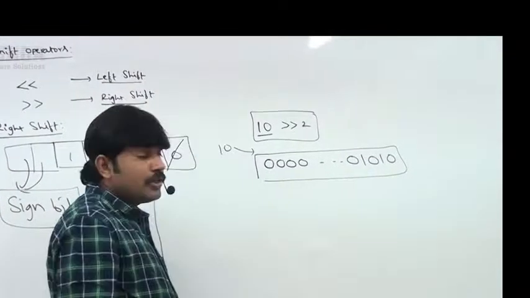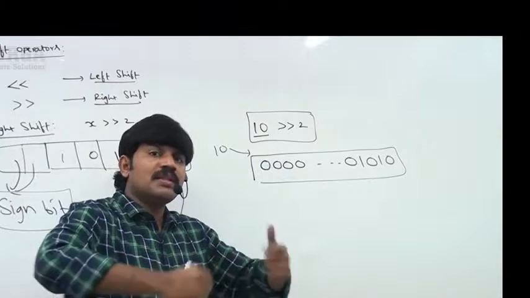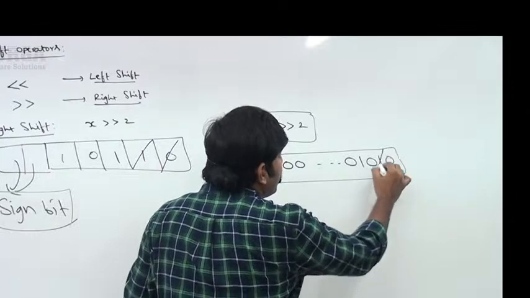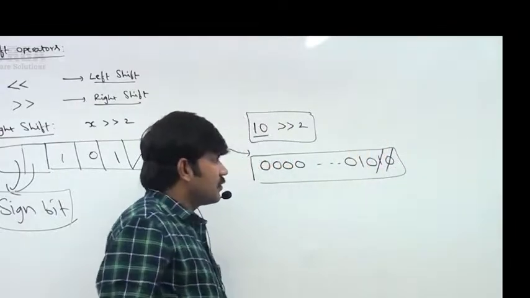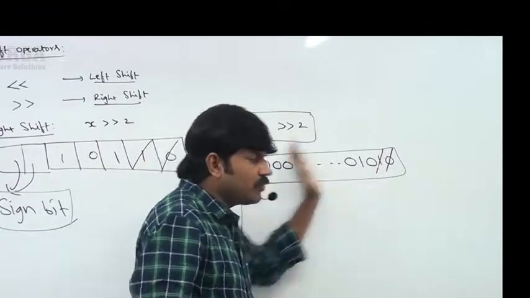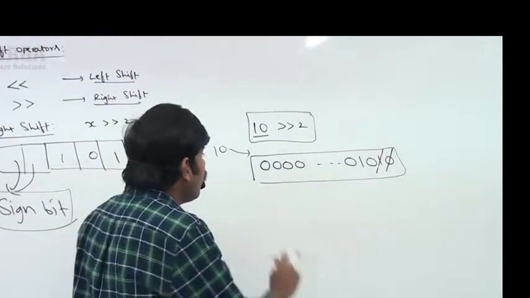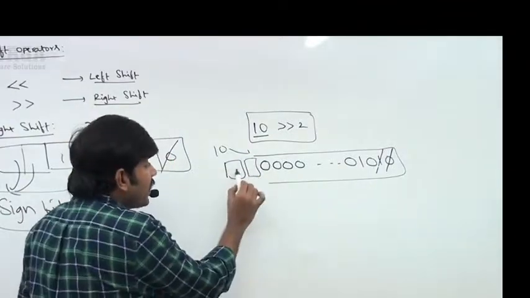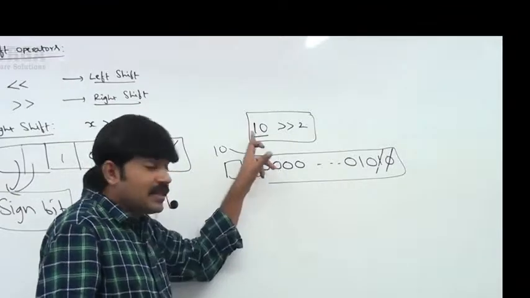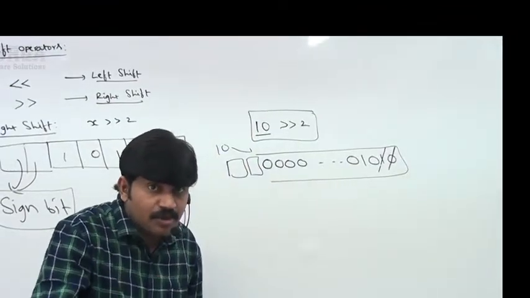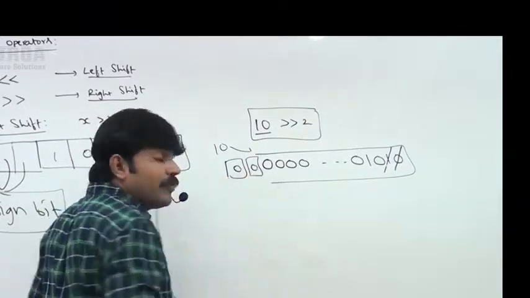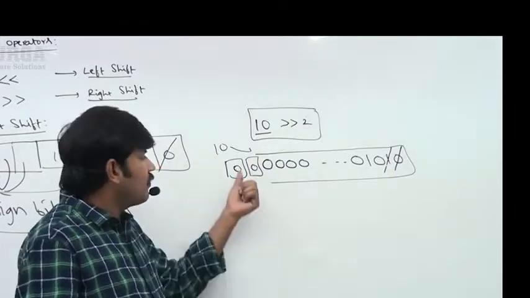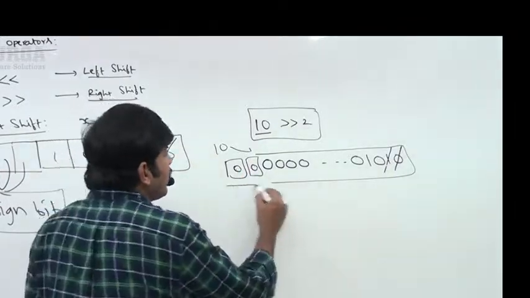Now shift these bits 2 cells to the right. If I move 2 cells to the right, these two bits will be gone. Moving to the right side, 2 bits are gone. Now at the left hand side, 2 vacant cells will be formed. These vacant cells we have to fill with the sign bit. 10 is already a positive number, that's why the sign bit is 0. If it's a negative number, we have to fill with 1. Don't forget: if it's a positive number, we fill with 0 only. That's why this is the result.